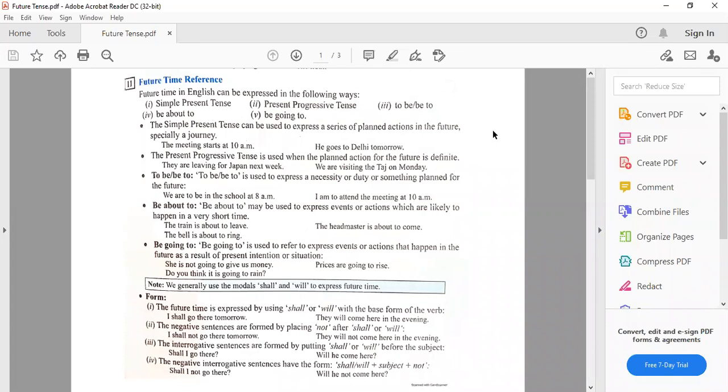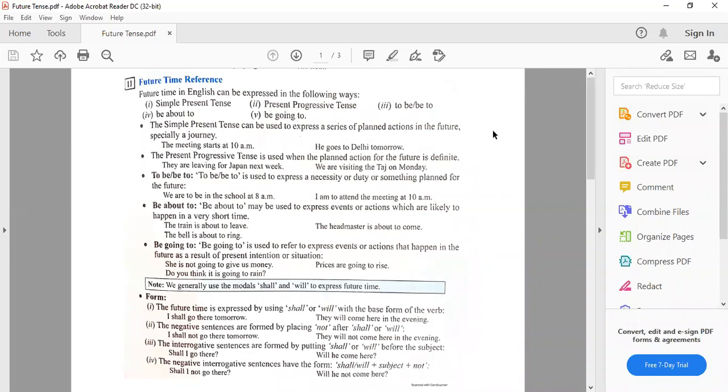कि अगर हम present indefinite में भी कई बार future form use करते हैं, as we discussed while doing the present tense also. And then while discussing the present progressive tense also, I told you that this can also be used for the future form. Then if we use to be form, that is also referred to future. Then to be about to, be going to, all these forms refer to the future form.